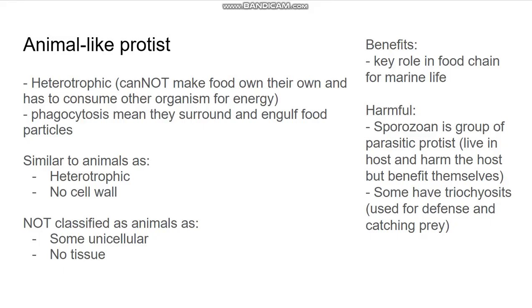And then the negative of this, like how they're harmful, is because they have trichocysts, which they use for defense and catching prey. And they're also sporozoans, which are a group of parasitic protists. That means they invade another living cell and harm it but benefit themselves.